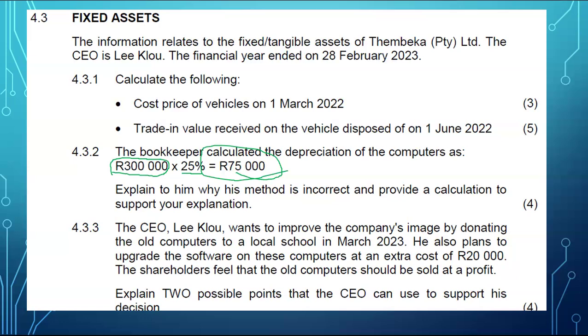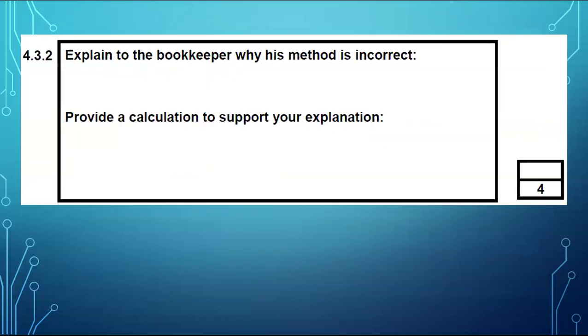Guys, your teachers have emphasized this, and I have emphasized it if you watch my videos. I always say before you calculate current year depreciation, always calculate carrying value at the beginning of the year. Whether you use a diminishing balance or the cost price method, always calculate carrying value at the beginning of the year.